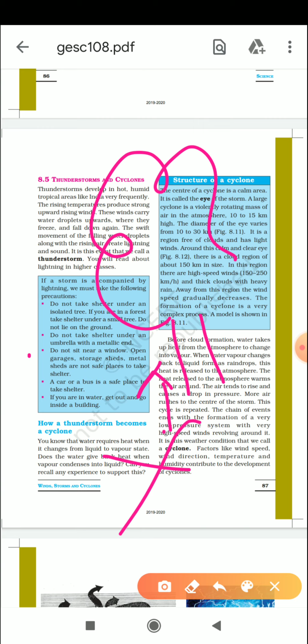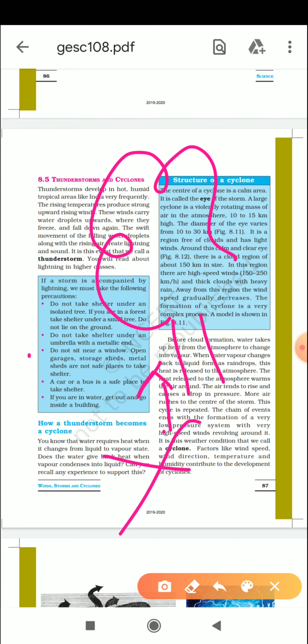And do not sit near the window, because it might be that the lightning is attracted to you, and sometimes the thunder is very loud, so you might get ear problems, and looking at the lightning may affect your eyes also. Fine. A car and a bus are safe places to take shelter. If you are outside, rather than taking shelter under a tree, if you have a car or a bus, it is a much better idea than taking shelter under a tree or in tin sheds.